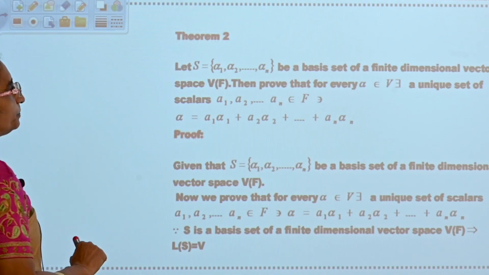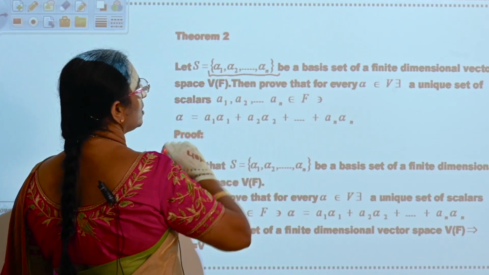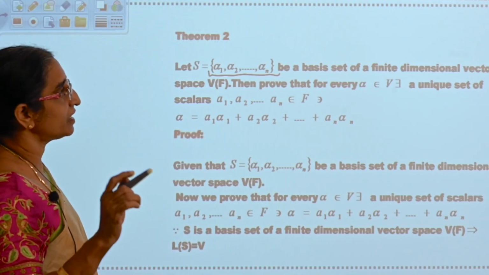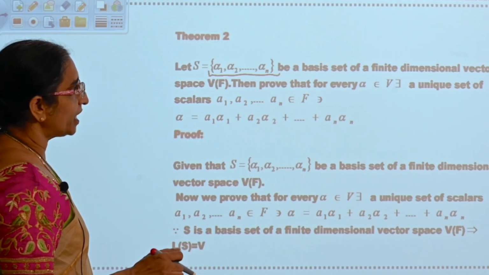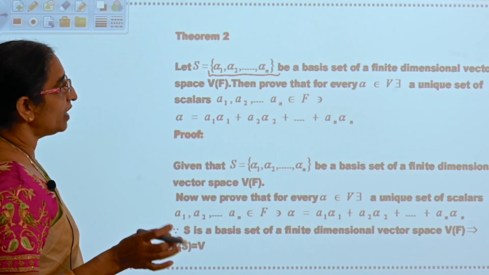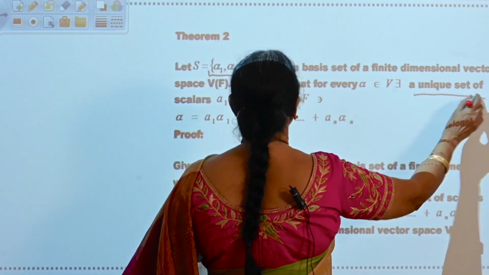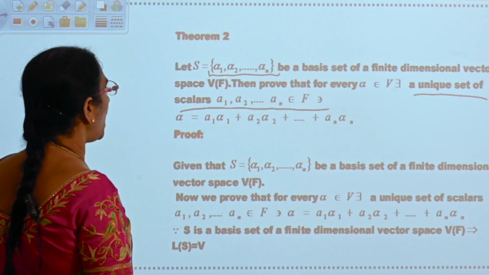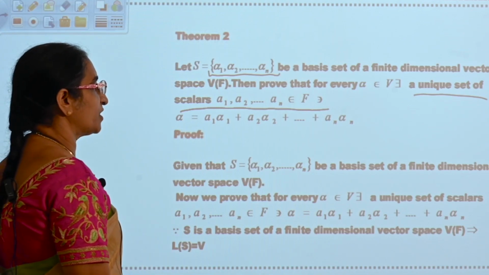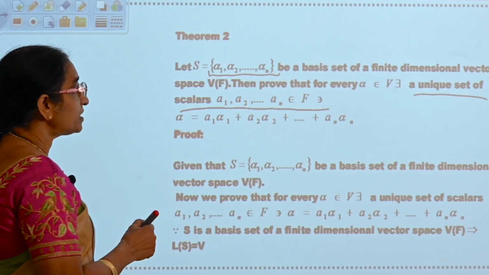See the next one. Let S equal alpha 1, alpha 2, up to alpha n be the basis set of a finite dimensional vector space V of f. Then prove that for every alpha belonging to V, there exists a unique set of scalars a1, a2, up to an belonging to f such that alpha is equal to a1 alpha 1 plus a2 alpha 2 plus so on plus an alpha n.